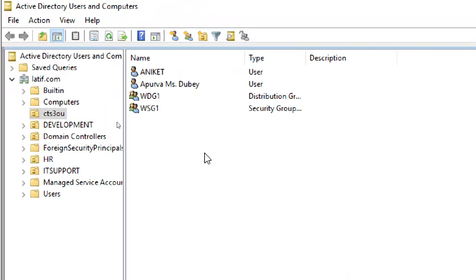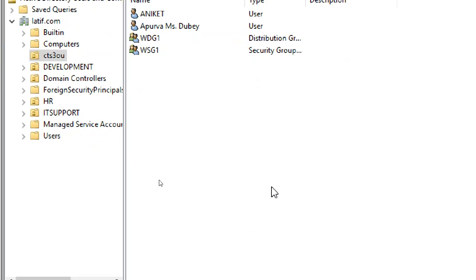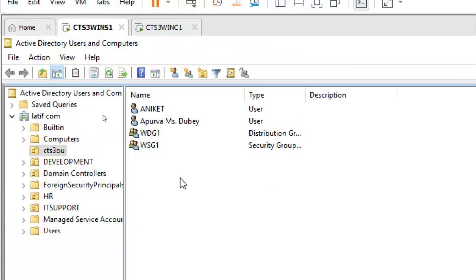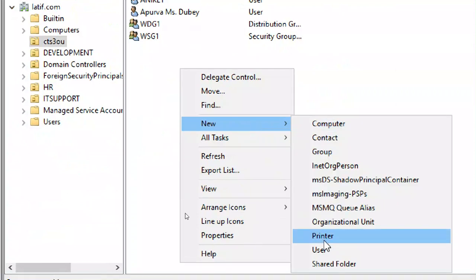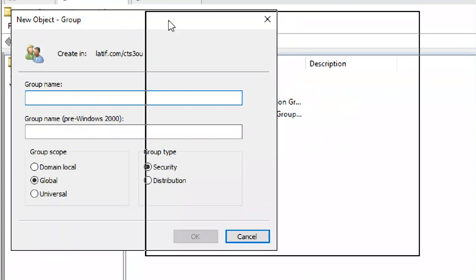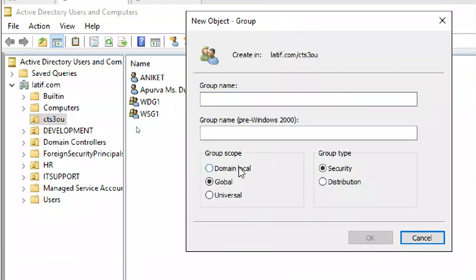How to add a group to a group? Also we can add it. So before that, I will show you how to create accounts here. I'm going to create a few groups again. First one is domain local group.